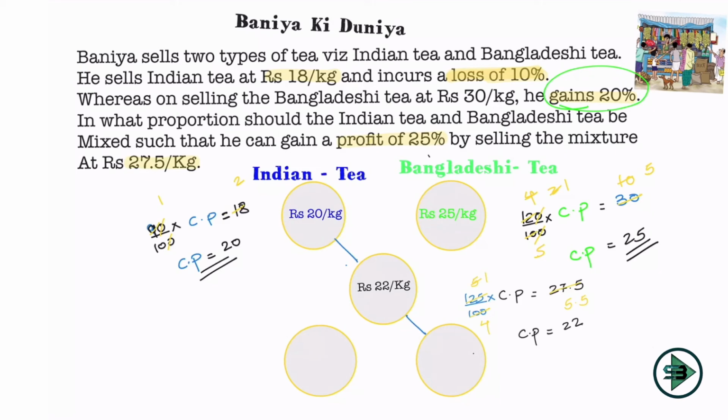What will I do with the rule of mixture? 22 minus 20, which is nothing but 2 here. That's how I get the right hand side. Similarly, 25 minus 22 will be what? 3, right? And that's what my ratio will be now. 3 is to 2, and I get the answer to this question.